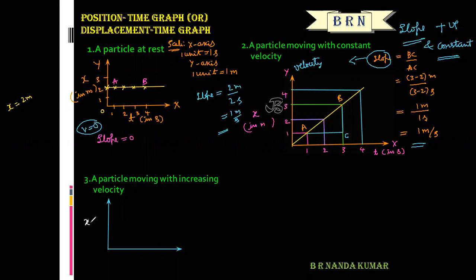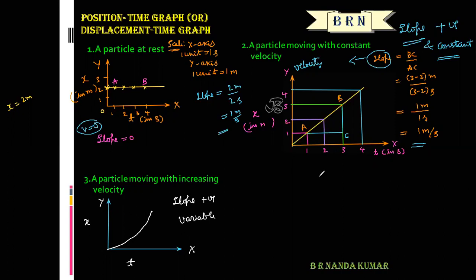Displacement is taken along y-axis, time is taken along x-axis. So in this graph, we will get increasing curve. Here the slope is positive, but that is not constant. That is variable.